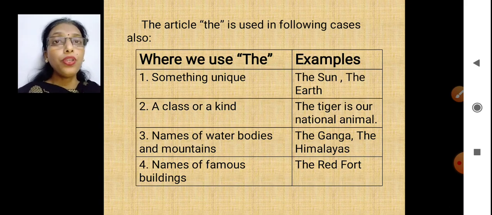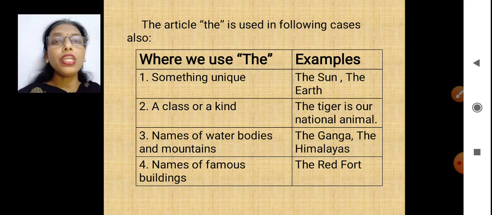Now there are other cases also where we use the. If you're talking about something unique, like the one I discussed at the beginning of the class: the sun, the moon, the earth. Yes. A class or a kind. Suppose I'm talking about the tiger is a national animal. So I'm talking about a particular group which is given the name of tiger, and I'm talking about that particular animal which is a national animal.